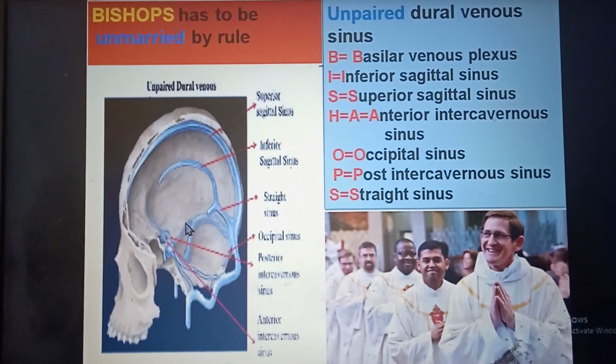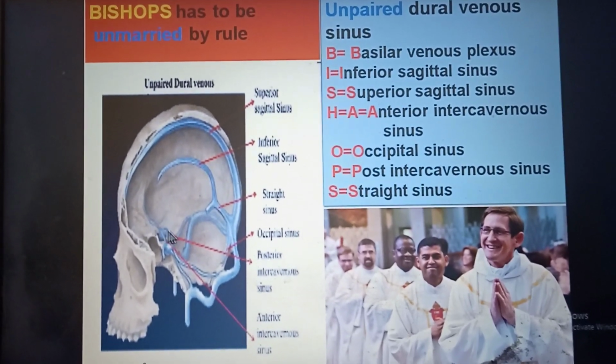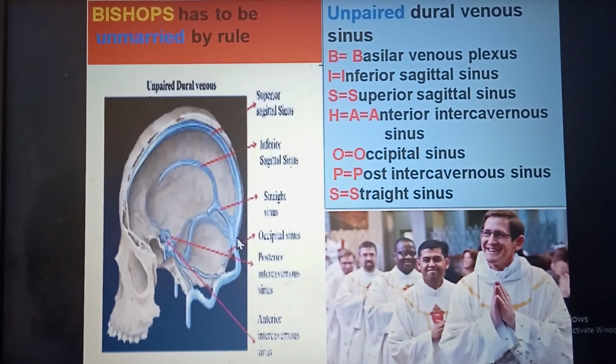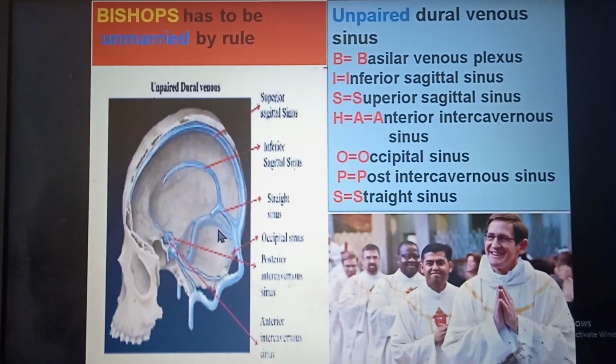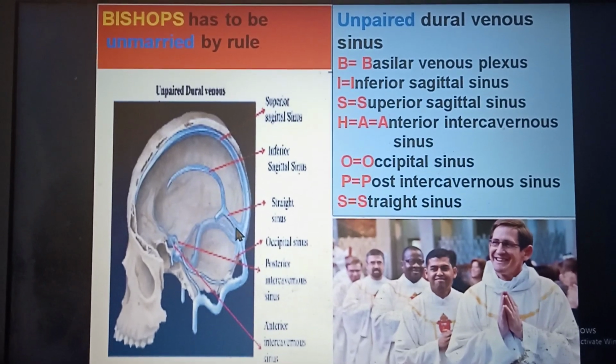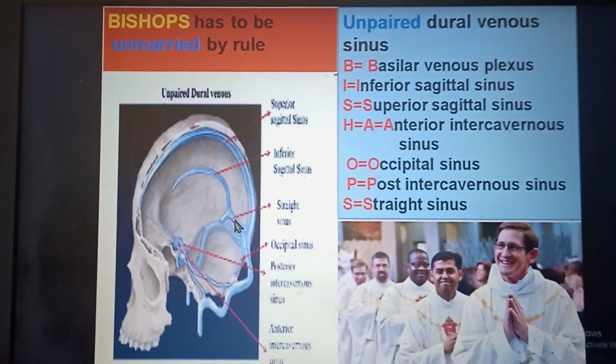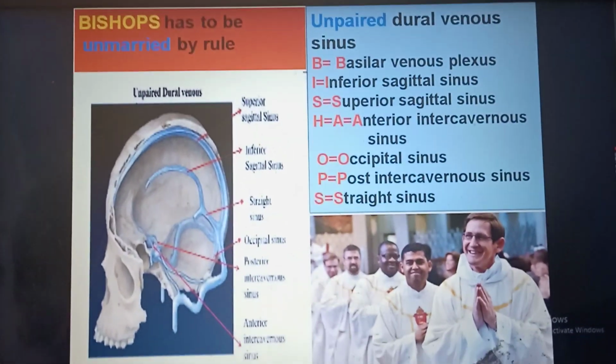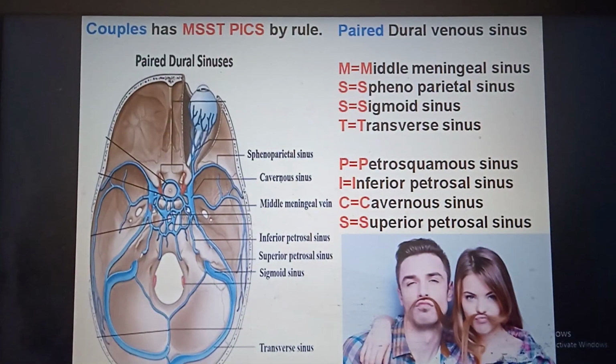So anterior intercavernous sinus, then O is occipital sinus, this one. P for posterior intercavernous sinus, and here is the straight sinus. All these are unpaired. Bishops, they are unpaired.